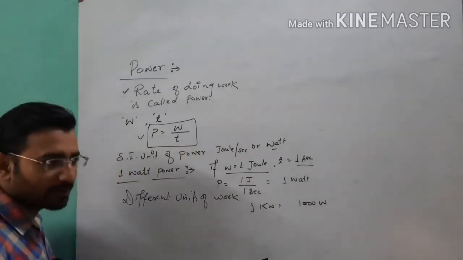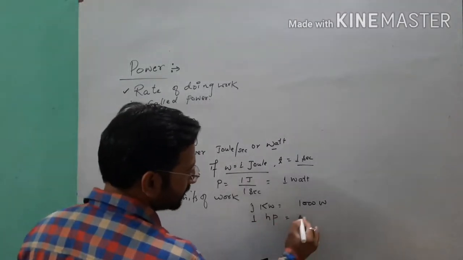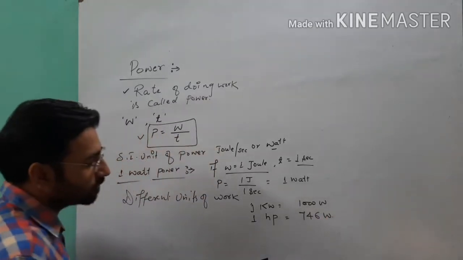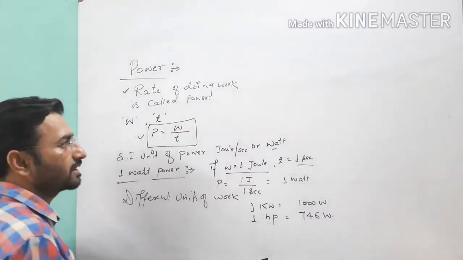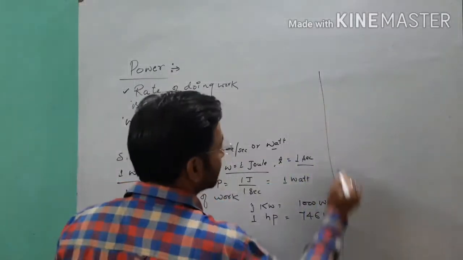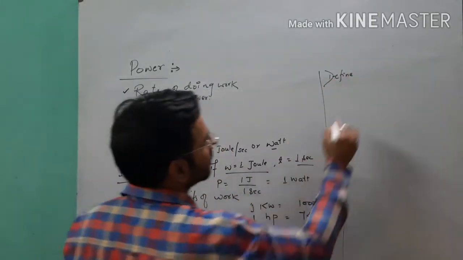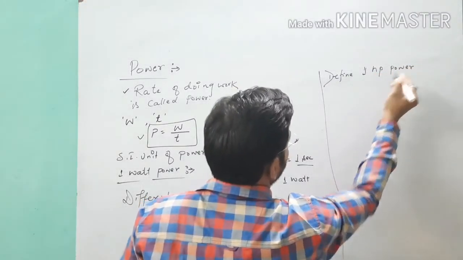And one more famous unit is 1 horsepower, which is equal to 746 watt. If the question comes, define 1 HP, horsepower, what will you write?